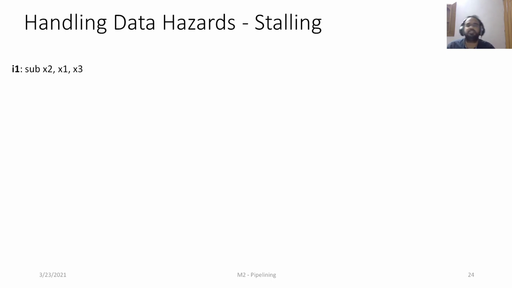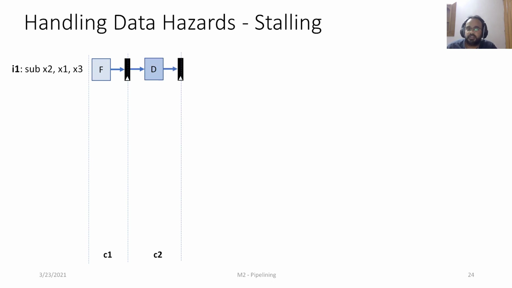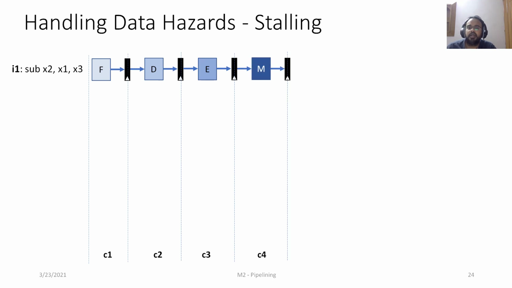Let's consider the previous example. We have I1. We would fetch it in the first cycle, decode it in the second cycle, execute it in the third cycle, access the memory in the fourth cycle, and write back in the fifth cycle. Right now, let's roll back to cycle number 2.